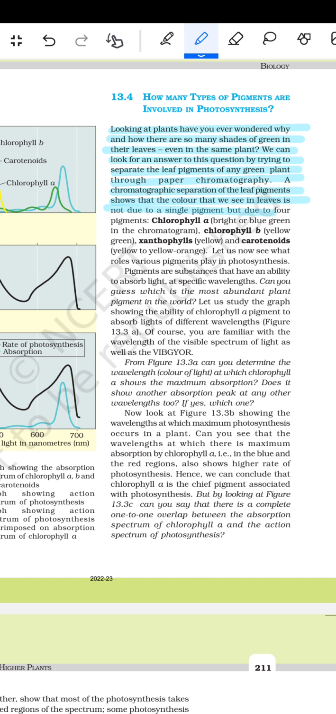A chromatographic separation of the leaf pigments shows that the color that we see in the leaves is not due to a single pigment but due to four pigments: chlorophyll a, bright or yellow green in the chromatogram; chlorophyll b, yellow green; xanthophylls, yellow; and carotenoids, yellow to yellow-orange. Let us see what role various pigments